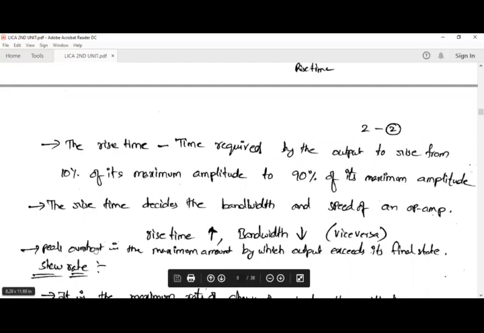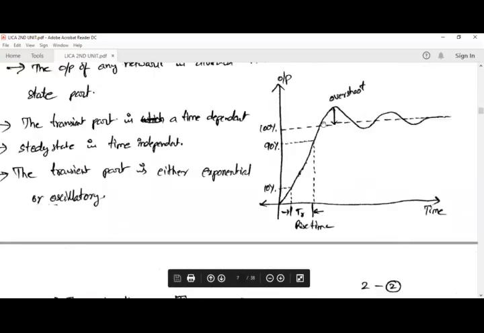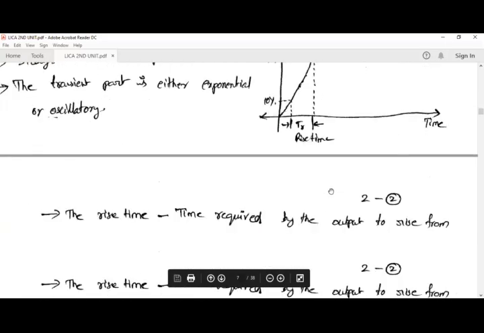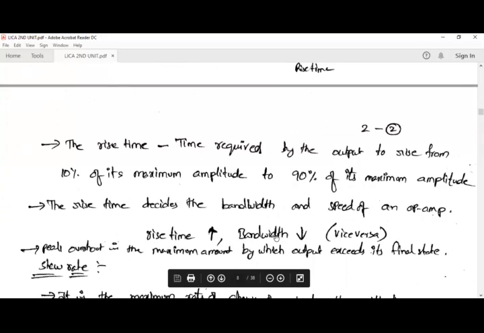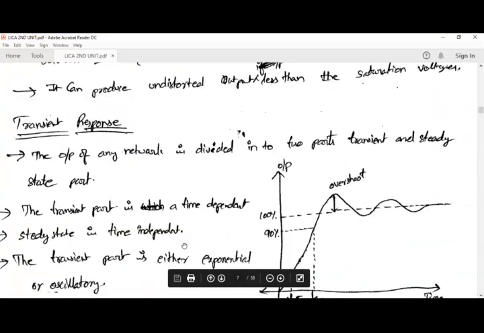So here, peak overshoot is the maximum amount by which the output exceeds its final state. So here you can see the peak overshoot. This is the maximum amount by which the output exceeds its final state. So this is the transient response.